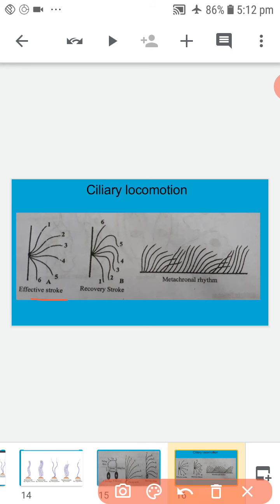In the effective stroke, the cilium bends backwards and beats against the water. Body moves forward during this stroke as the cilium pushes the water backwards. This is the effective stroke.